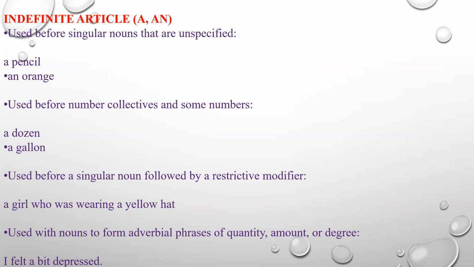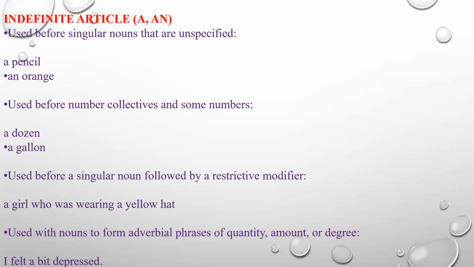For example, if I mean one specific pencil that I gave you, and I remember and you also remember, I would say, do you remember the pencil which I gave you that time? That means I have given you the pencil, so I'm very specific. But if I say, can you give me a pencil, that means any pencil. So if I say the, I'm specifying it. If I say a, that is unspecified.